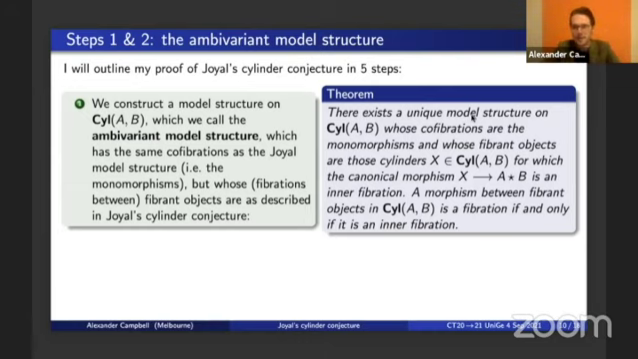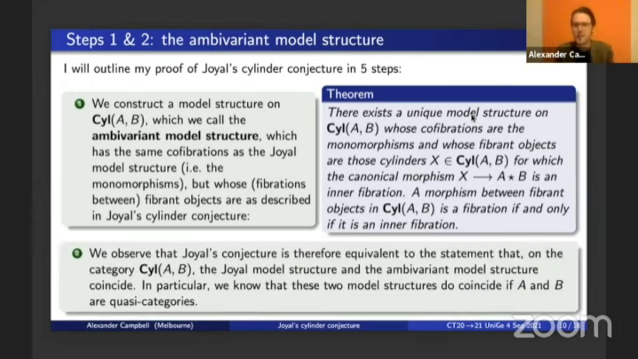Namely, as I said in this theorem, it is the unique model structure on sSet_{A,B} whose cofibrations are the monomorphisms and whose fibrant objects are exactly those cylinders described in Joyal's conjecture. They are those cylinders X in sSet_{A,B} such that the canonical map from X to the join of A and B is an inner fibration. And one can show, moreover, that the fibrations between fibrant objects in this ambivariant model structure are precisely as in Joyal's conjecture. They are the inner fibrations. So that's the first step.